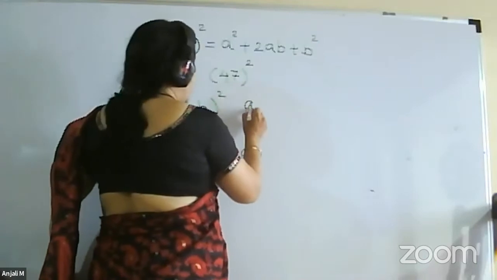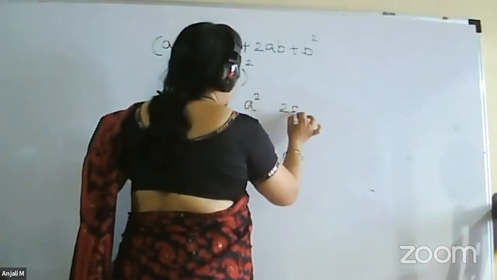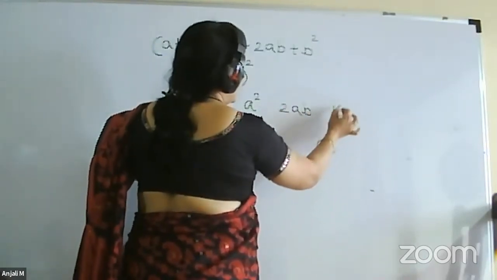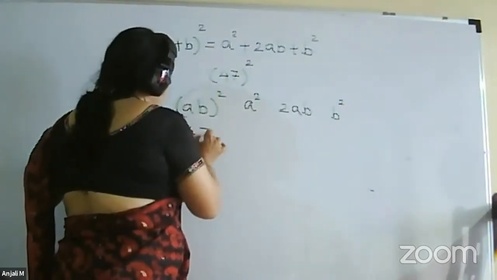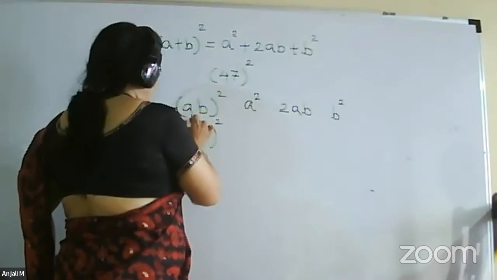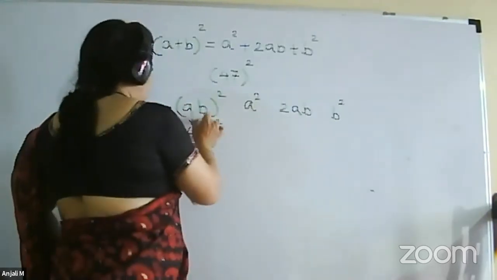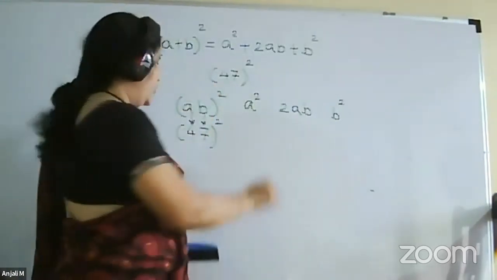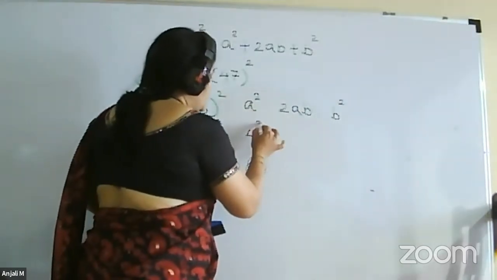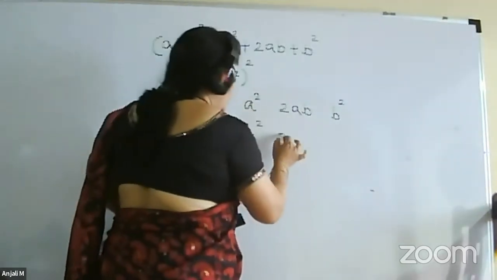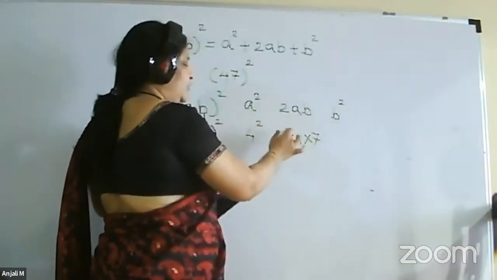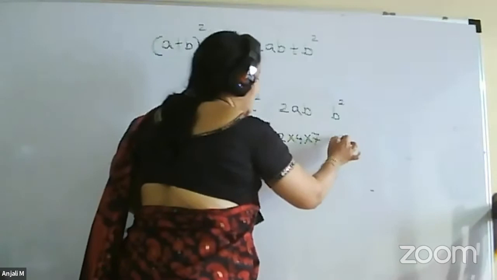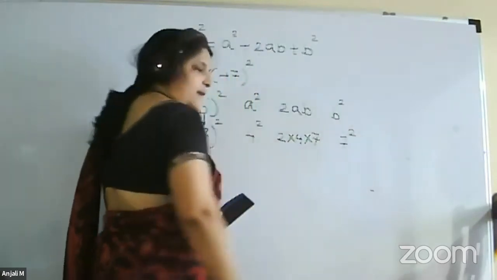Now, how we write it, I will tell you. AB square: we just write A square, we write 2AB here and we write B square here. So here I will change it to 47 square. Your A will be 4 and B will be 7. So what you have to write here is 4 square, then 2 into 4 into 7, that is 2AB, and here we write 7 square, correct?